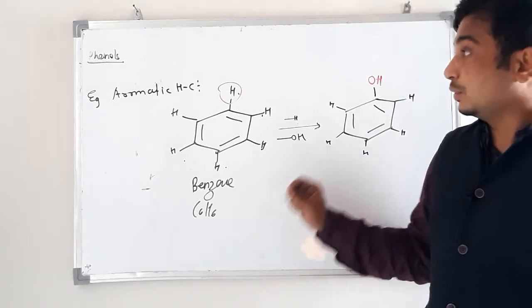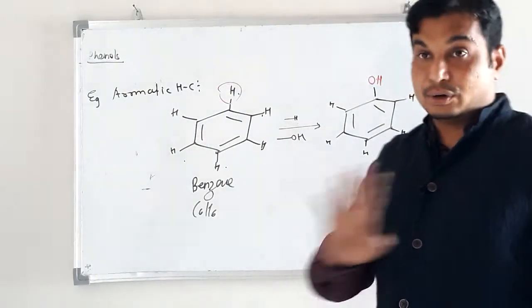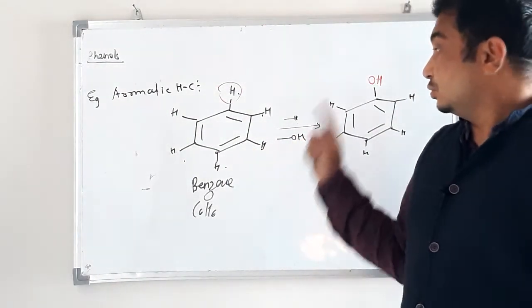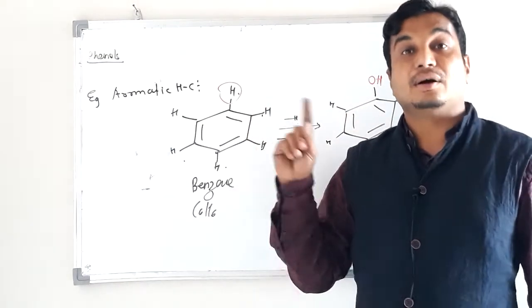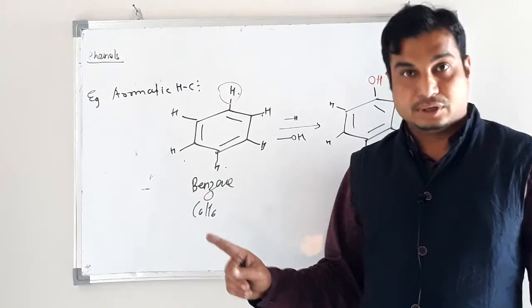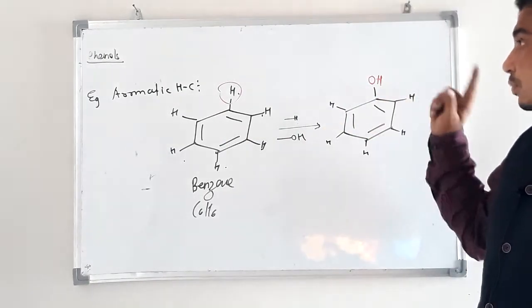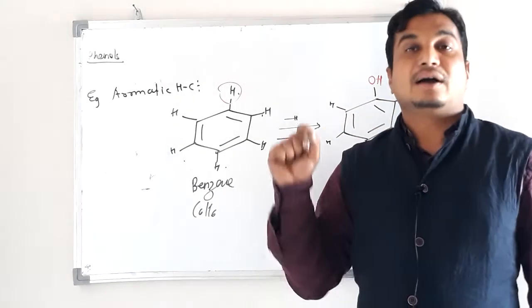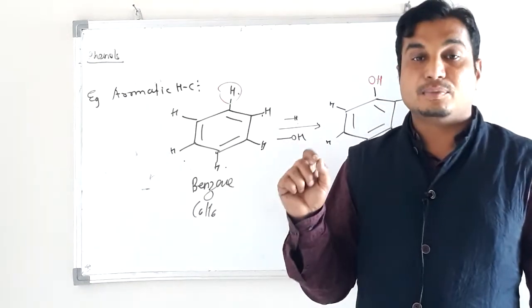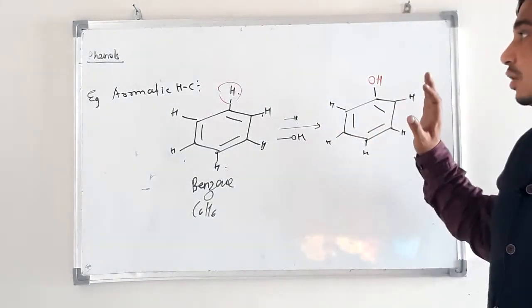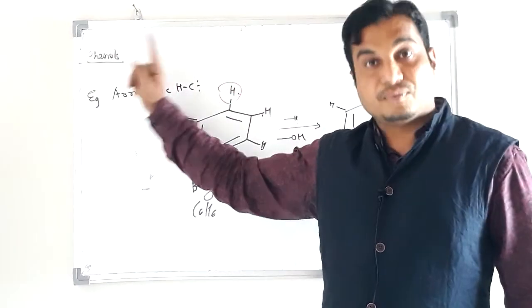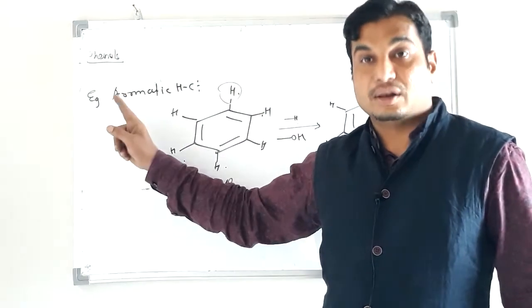Such compounds are known as phenols. They are not alcohol. Alcohol means the OH group is attached to an aliphatic carbon atom of an aliphatic compound. But here the OH group is attached to a carbon atom of an aromatic ring, so these compounds are known as phenols.